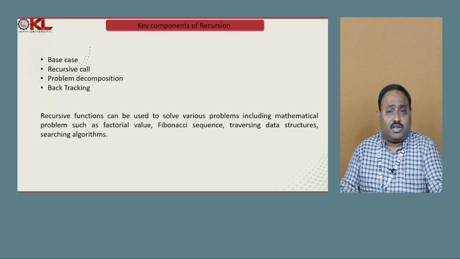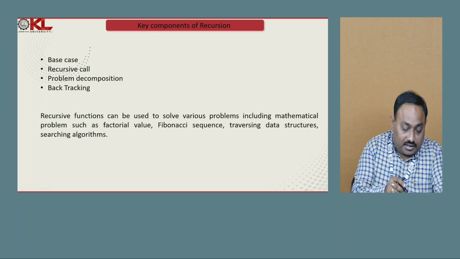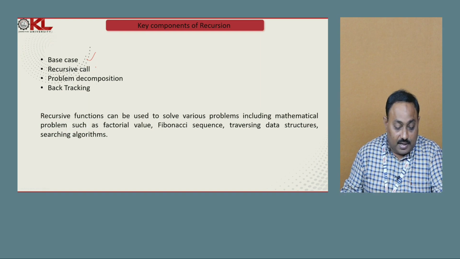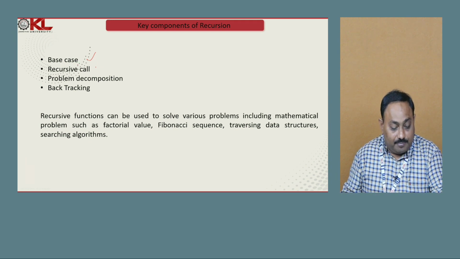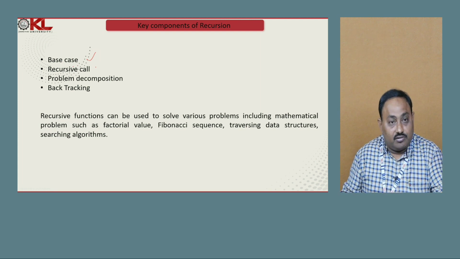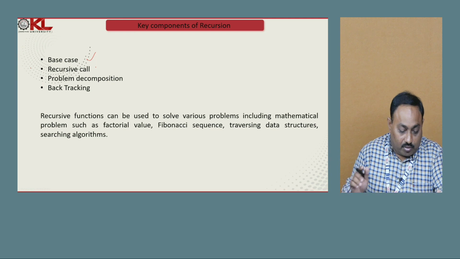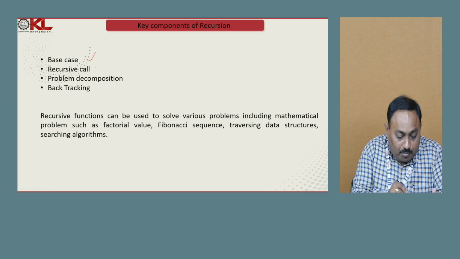Now let us see what the key components of recursion are. When writing recursion, we need to concentrate on four important components. One is the base case. As I explained, the purpose of the base case is to decide the continuity of the recursive call. For example, if I want to continue a recursive call, that is decided by checking the base condition. If the base condition is false, it continues the recursive call. If the base condition is true, it stops the recursive call. That is the role of the base condition. So this base condition is a very important component in recursion.